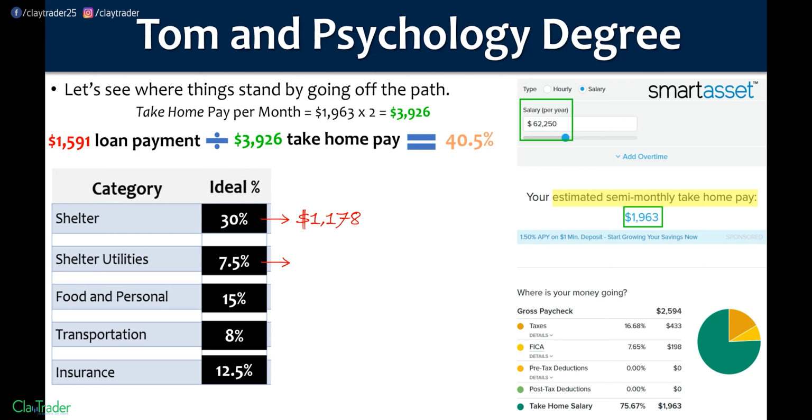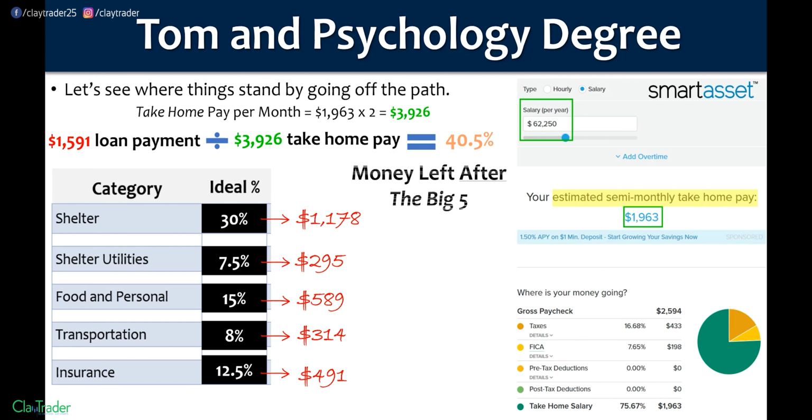So we'll go through this. Shelter, $1,178. Utilities, $295. Food and personal, $589. Transportation, $314. Insurance, $491. So the money left after all of this within his budget, $1,059. Oh, wait, there's still one more cost that he needs. And that cost is right there.